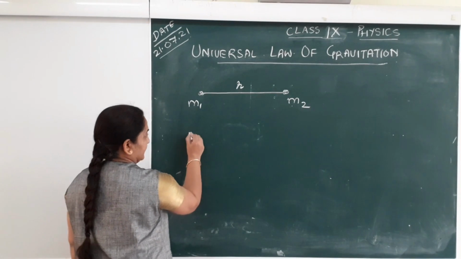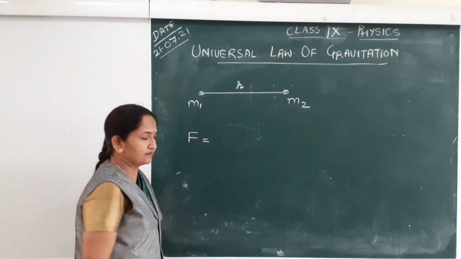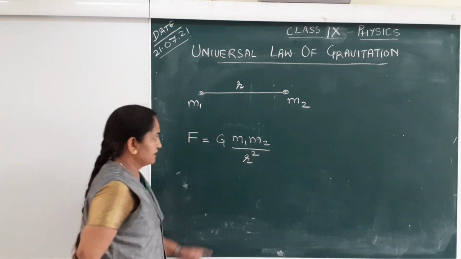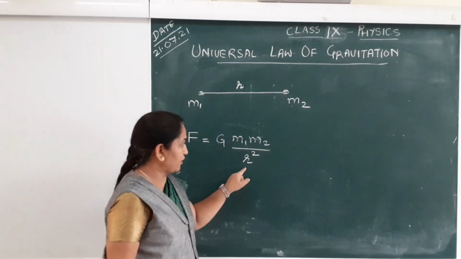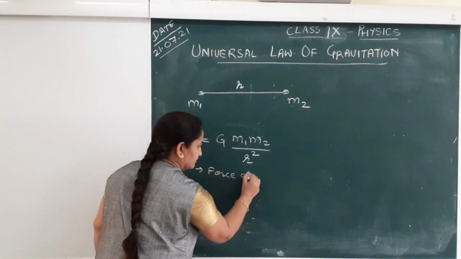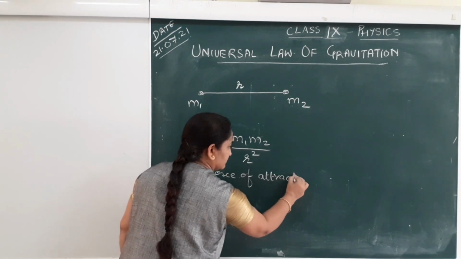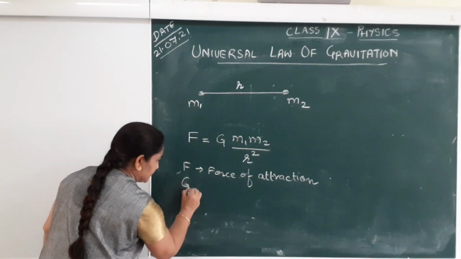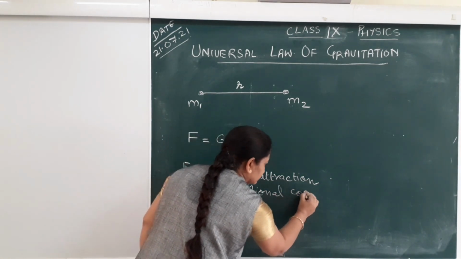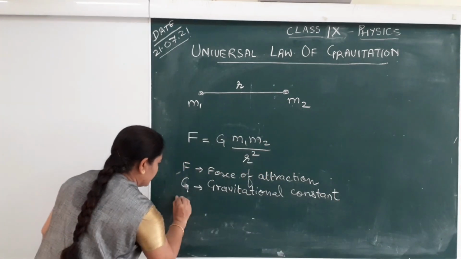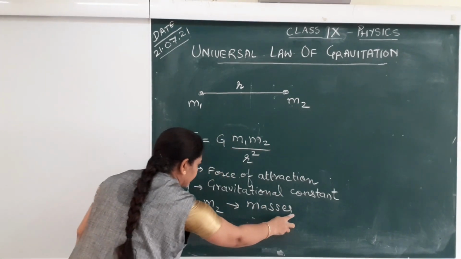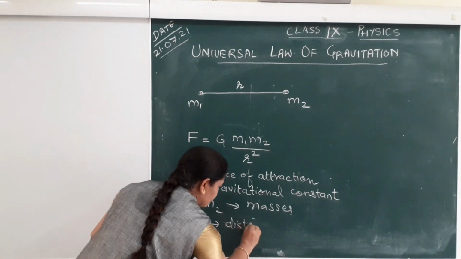The formula for finding the force between these two masses is given by F equals G m1 multiplied by m2 upon r square, where F stands for the force of attraction, G stands for gravitational constant, m1 and m2 are the two masses, r is the distance between the two masses.